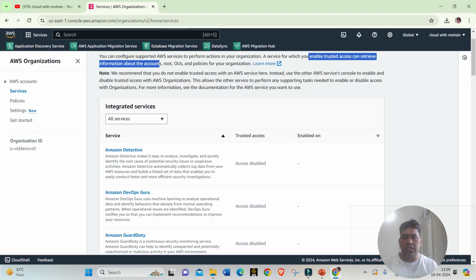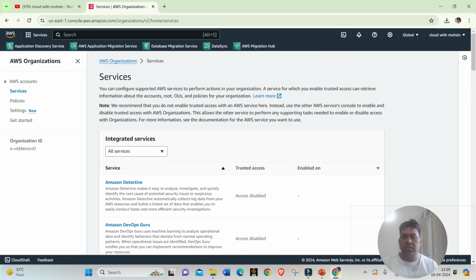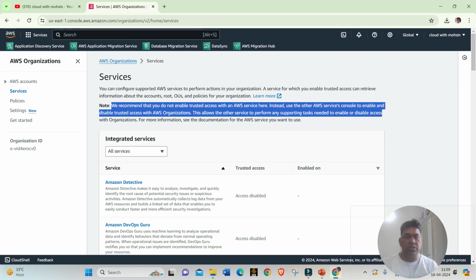There is a note: we recommend that you do not enable trusted access with AWS service here. Instead, use other AWS services' consoles to enable and disable trusted access to AWS services.